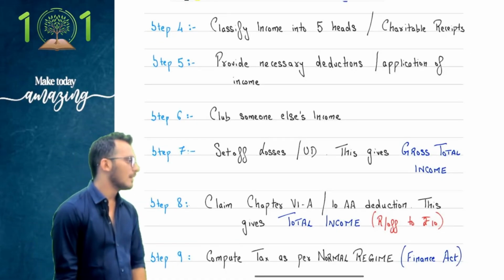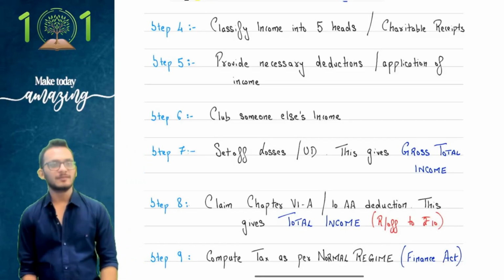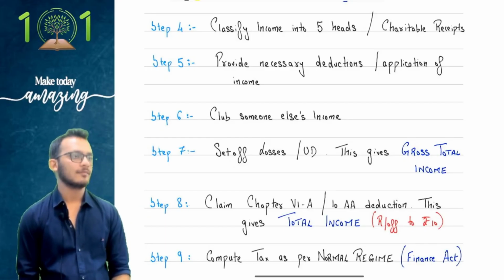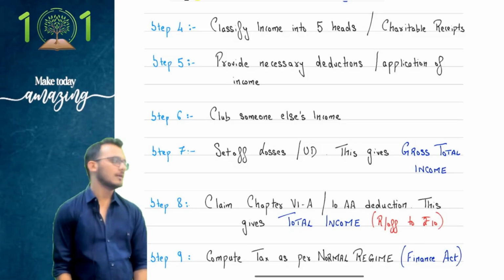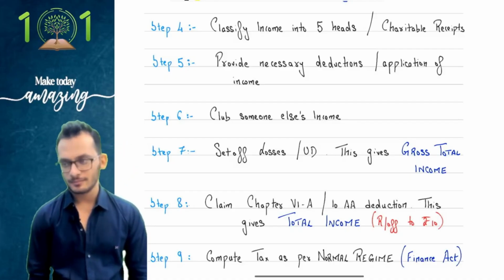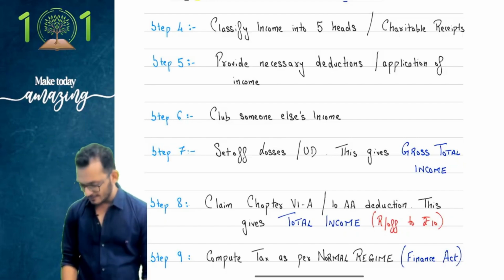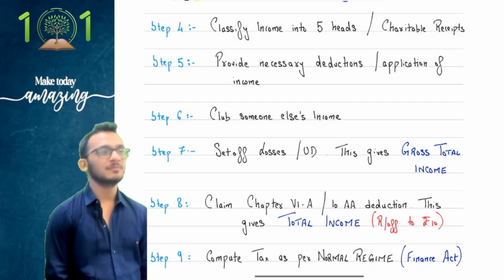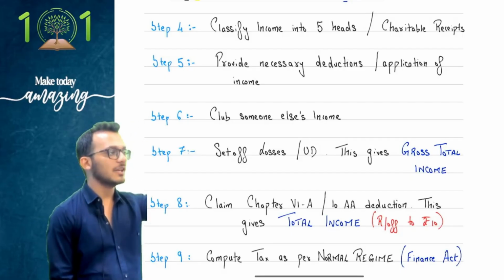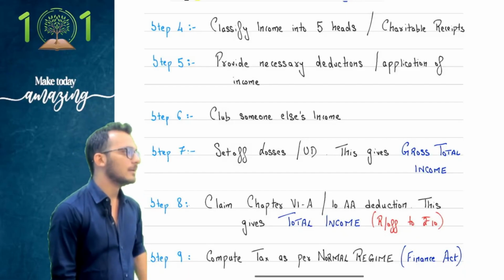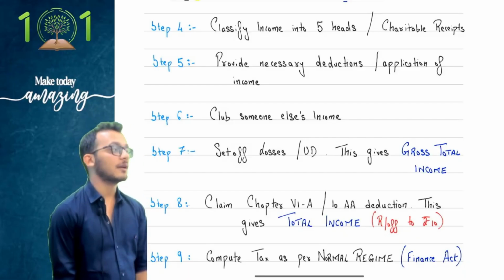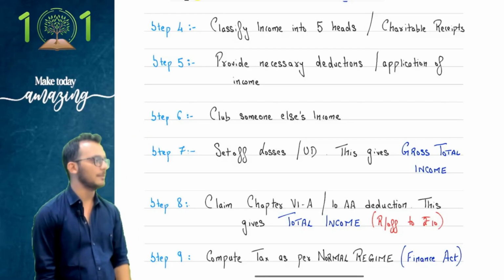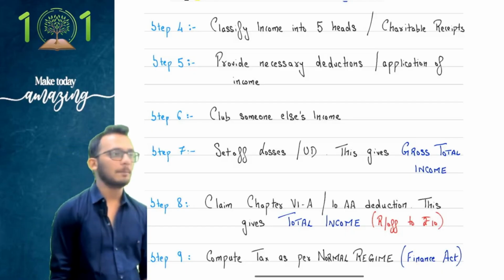Step number 6 is club someone else's income. This is the discussion, people, where, if you remember last class, I was talking about minor child income. You said parents will pay tax. That is step number 6. So here is where we will decide what incomes are not taxable by you, but taxable on someone else, which means you will earn income, someone will pay tax. That is what we call clubbing of income.